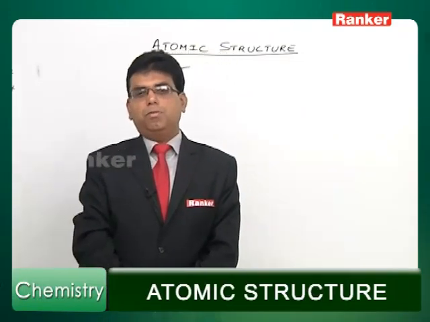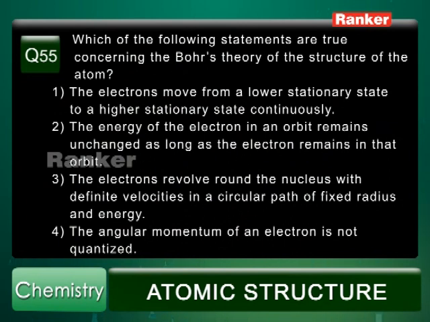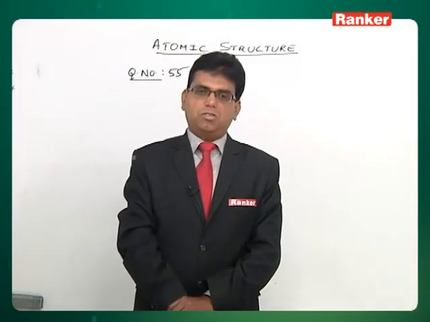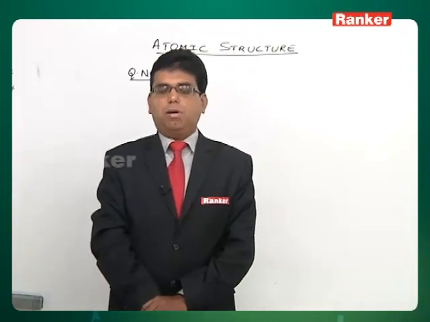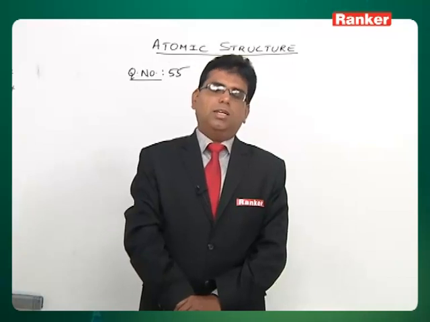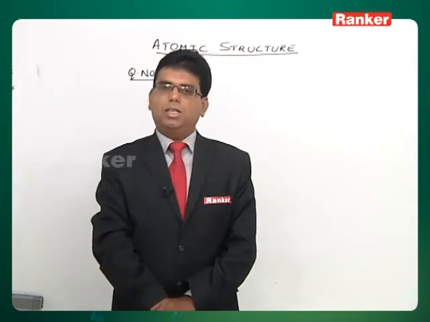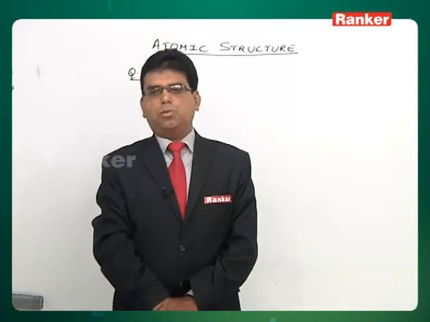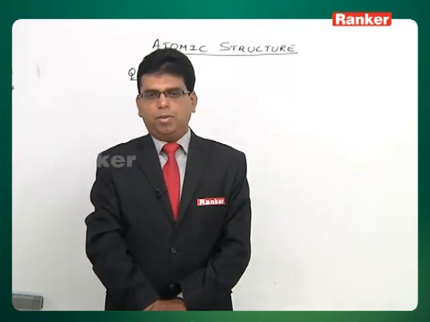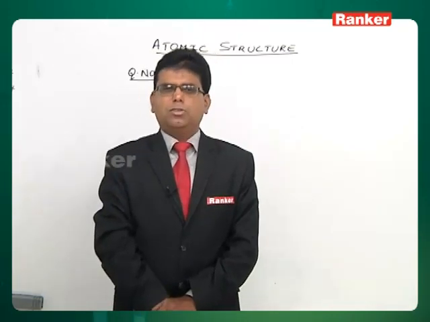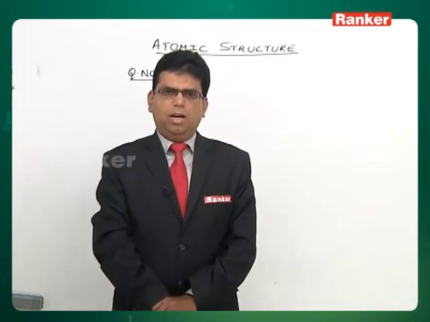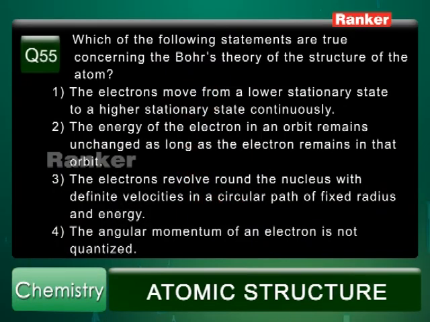Let us see the third option. The electrons revolve around the nucleus with definite velocities in circular path of fixed radius and energy. Yes, the radius is fixed. Of course, this is against uncertainty principle. Later it is slightly made an objection, but according to Bohr's theory it is correct that electron will have definite energy, definite velocity, definite distance from the nucleus and definite number of revolutions that it will make around the nucleus in unit time. So, option 3 is also correct, and the angular momentum of an electron is not quantized.